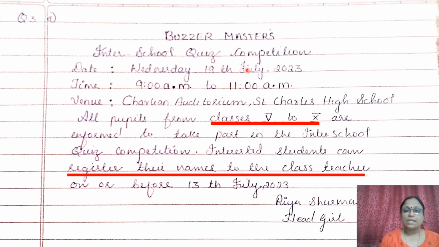So let's see this question, 5 marks question it is. Title 1 mark, inter-school quiz competition event 1 mark, date half mark, time half, venue half plus a half. So here 1, 2, 2.5, 3, 3.5, 4. Now this is 4.5 and the last one register names 5. Total 5 marks.